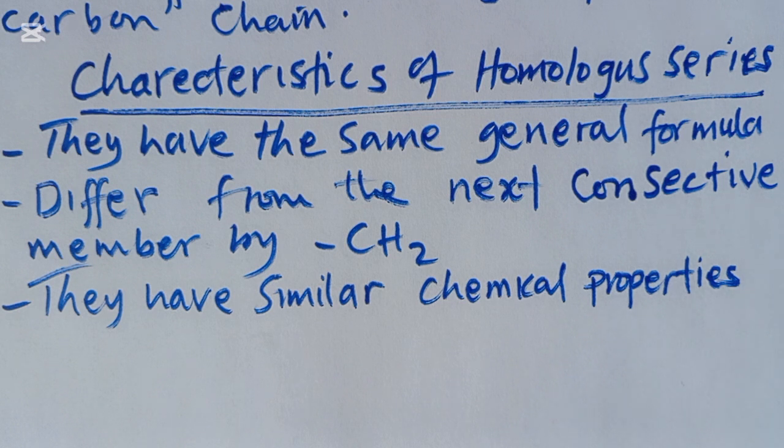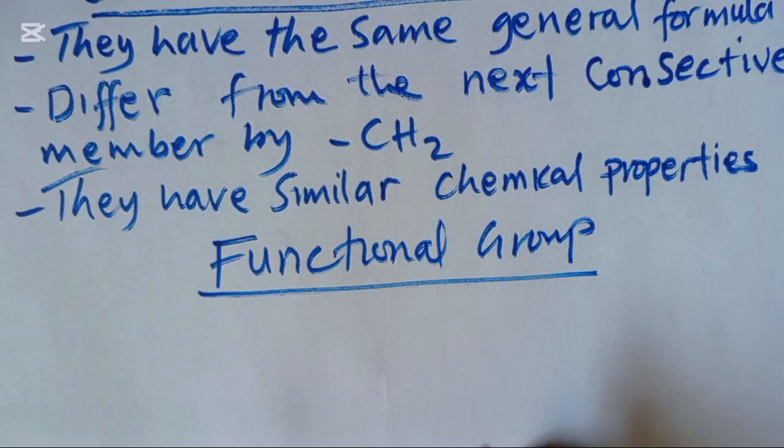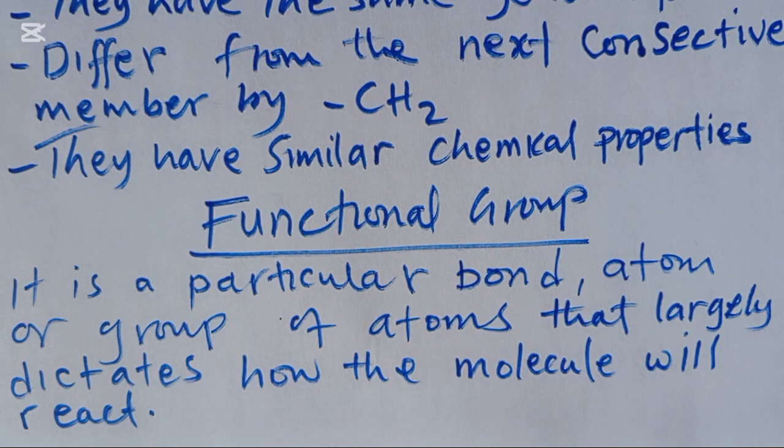So now we look at the functional group. What is a functional group? When we talk about a functional group, we are simply saying that it is the particular bond, atom or group of atoms that largely dictates how the molecule will react. That is what we call the functional group. So let us look at the homologous series and their functional group.